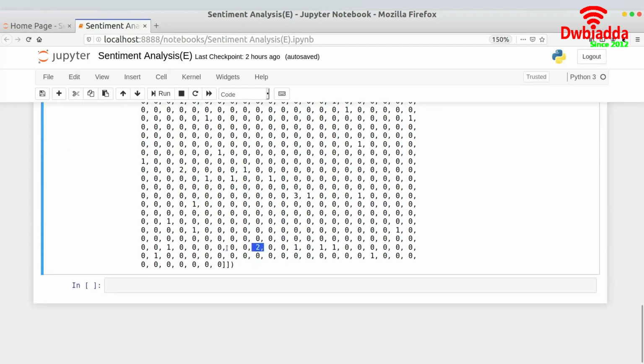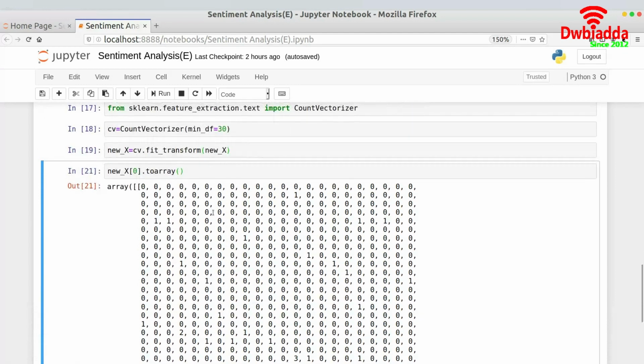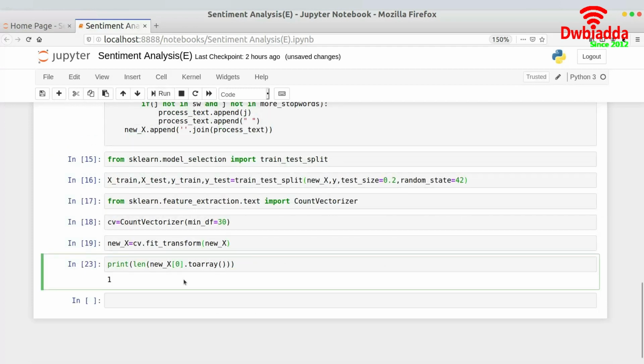Basically, let me print the length of something like x of 0 toarray. I don't know if this would work or not. Okay, so let me do temp equals new_x of 0 dot toarray, and then I could give you a complete example.